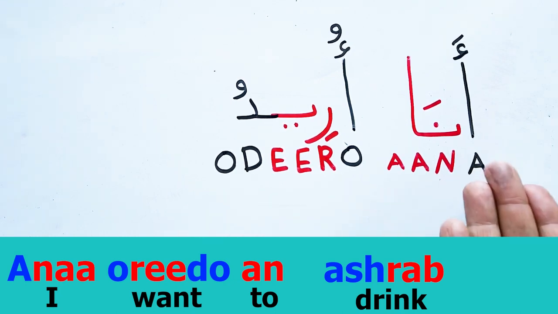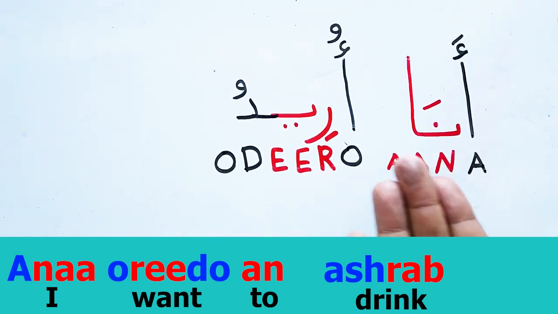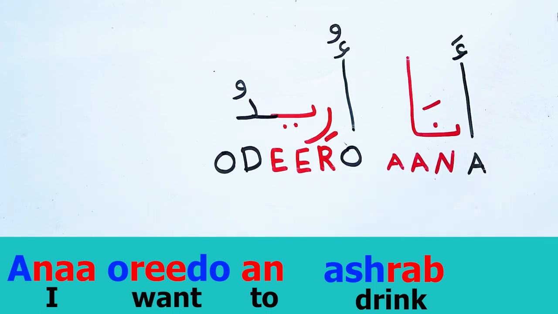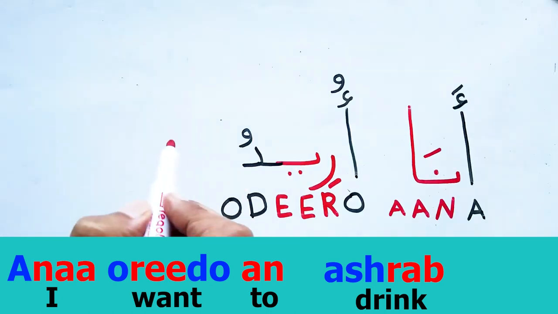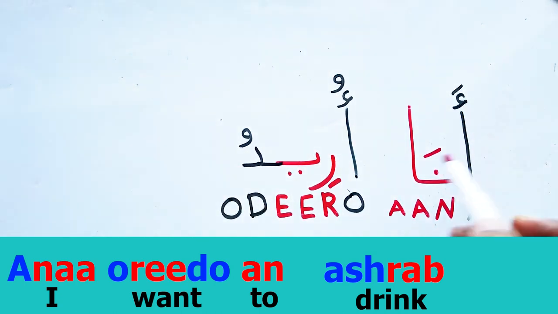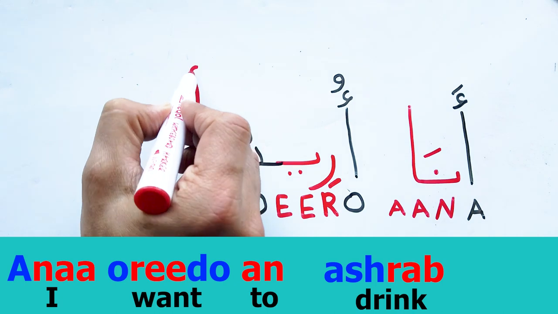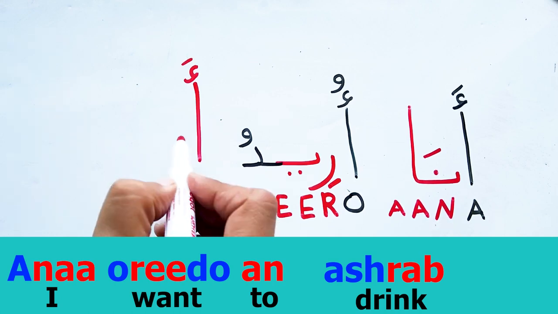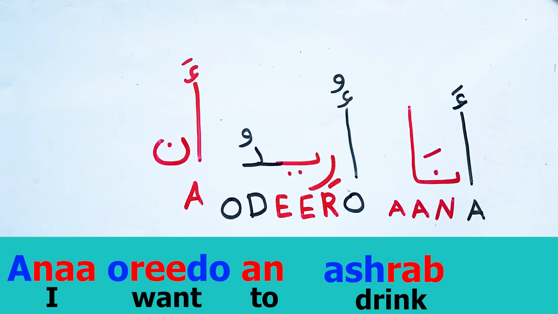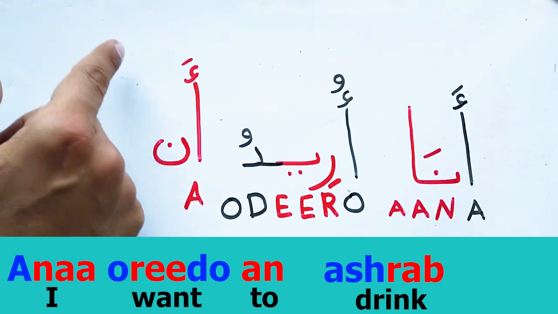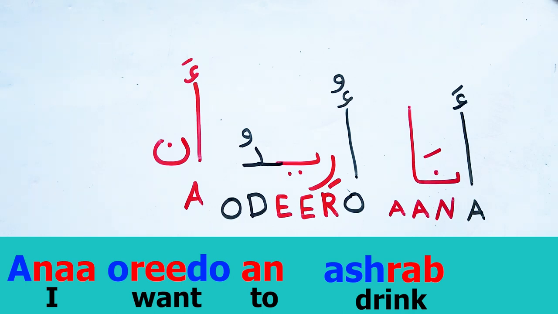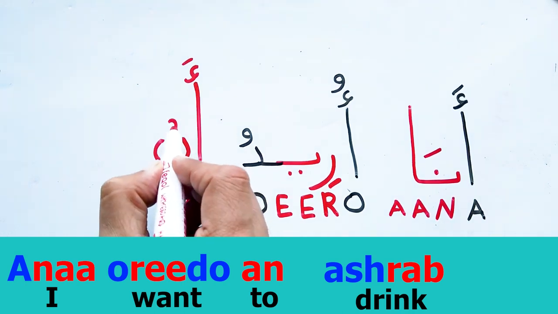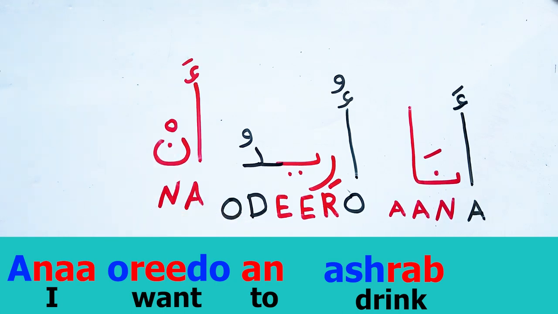أنا أريد. I want. أنا أريد. N. So it's the same letter here. I'm gonna write it again here. N. The sound of N. This time it will have this shape, because I'm not gonna add another letter after. I will add sukoon here, so I must pause at noon. N.